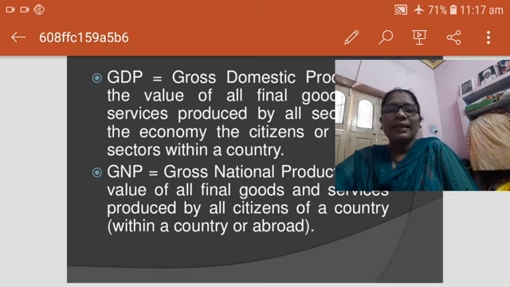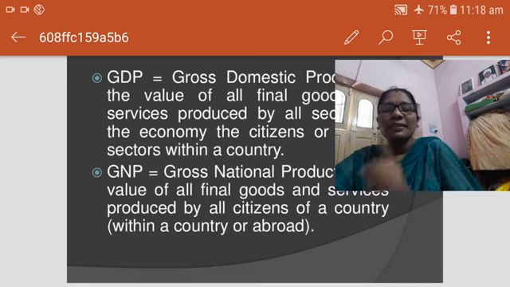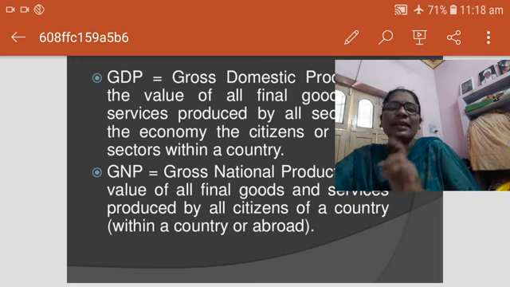Net factor income from abroad is also added to the GNP. C is consumption, I investment, G government expenditure, X exports, M imports. Exports are added, imports are subtracted, and net factor income from abroad is also added to the national income. So this is the GNP.